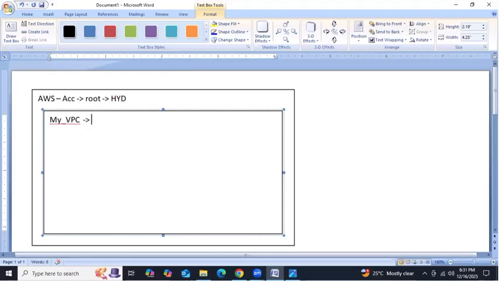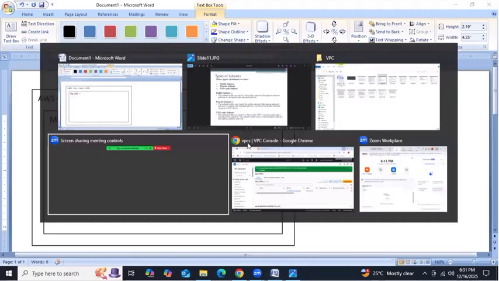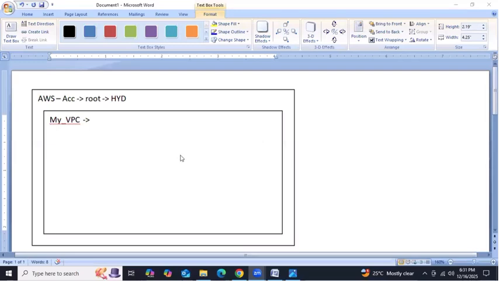This is the first step to create the VPC. You can give any kind of CIDR block. 192 also you can give, 10 dot also you can give, your wish. Which one I need to give? 192 can be class C. 192.168.0.0/16. So this is our VPC. This VPC has 64,536 combinations.